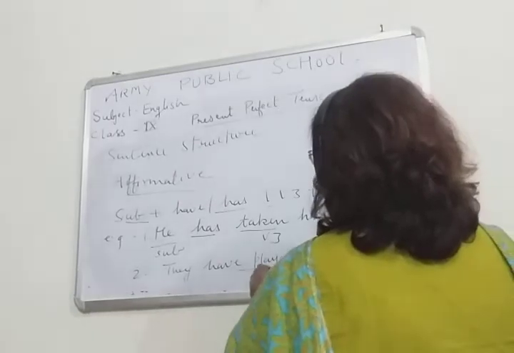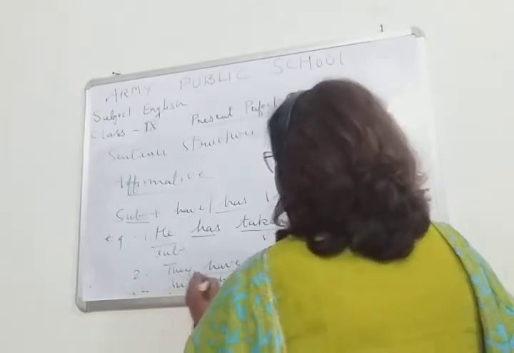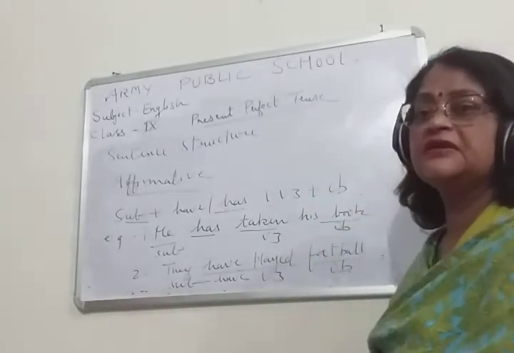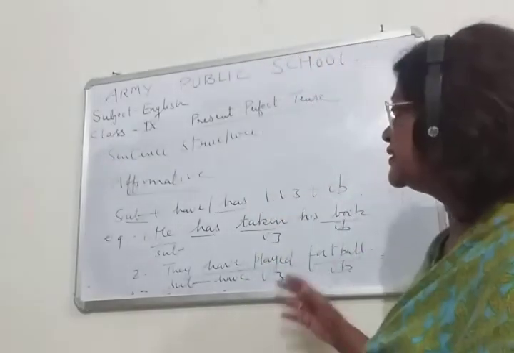Football is an object. This is V3. This is have. And this is the subject. Once again children, read these two sentences.